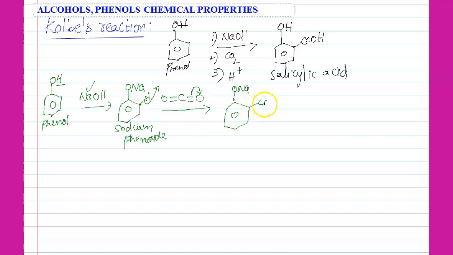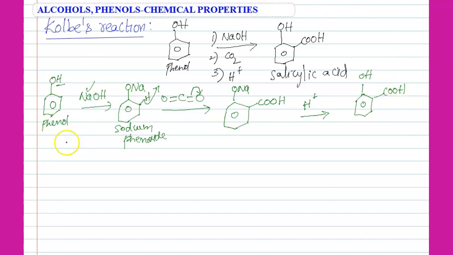That means we can get COO, see that students, COOH. Again we can treat with H plus. Why are we treating with H plus? Na is replaced by H. Then we can get salicylic acid. So this is the simple mechanism, students.